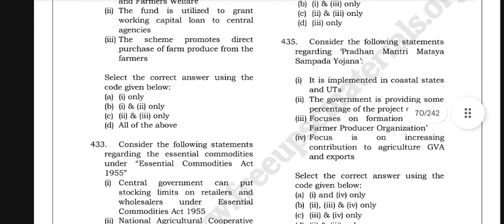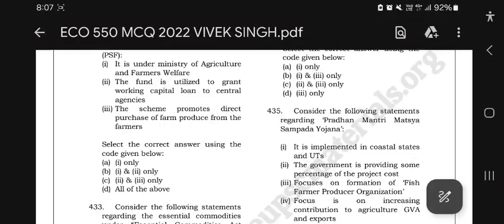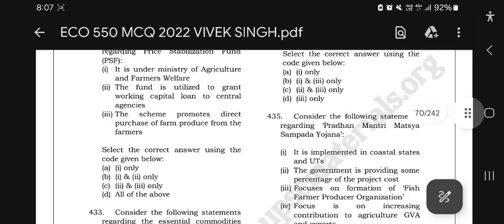Consider the following statements regarding the Price Stabilization Fund, PSF. It is under the Ministry of Agriculture and Farmers Welfare. The fund is utilized to grant working capital loans to centralized agencies. The scheme promotes direct purchase of farm produce from the farmers.